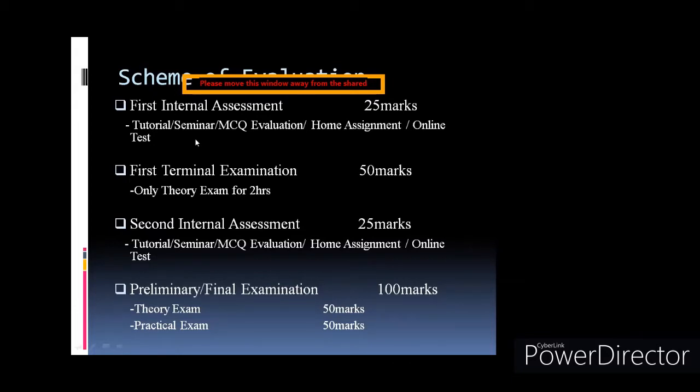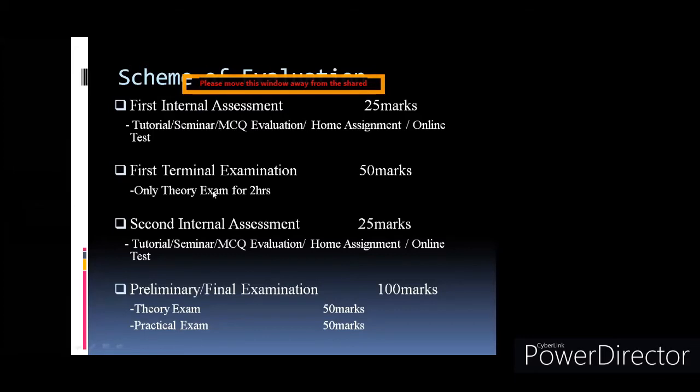If the unit test is conducted by the college, then it will be for 25 marks, and generally you'll have MCQ type questions, or they'll give you a tutorial or some home assignments. And now in this COVID-19 situation, your teacher can conduct an online test also. That is only for 25 marks. Most of the time objective type questions, and some programs can be asked in this kind of unit test.